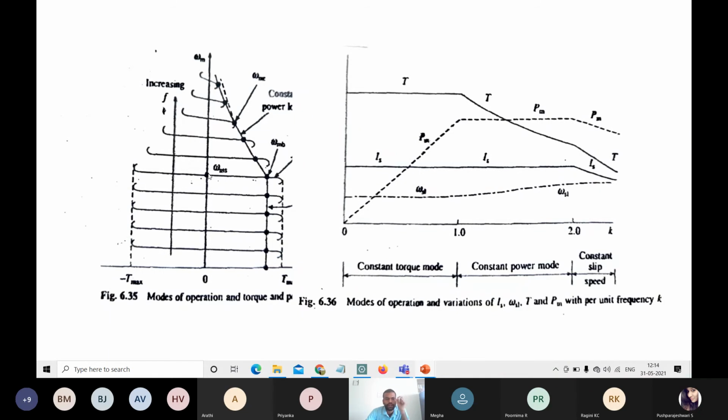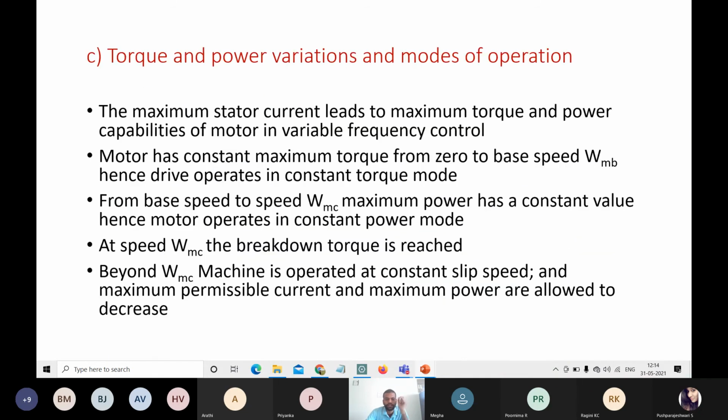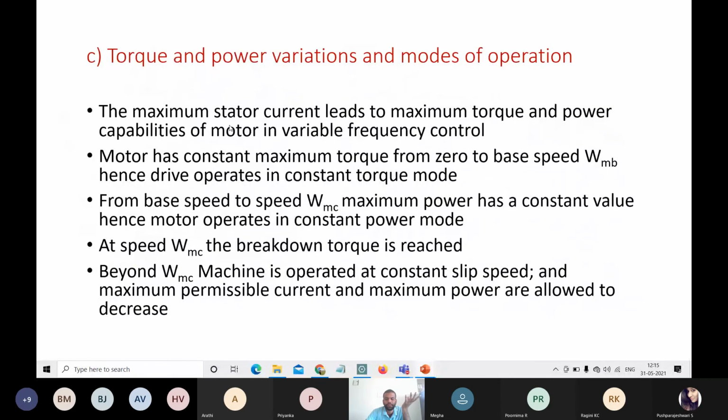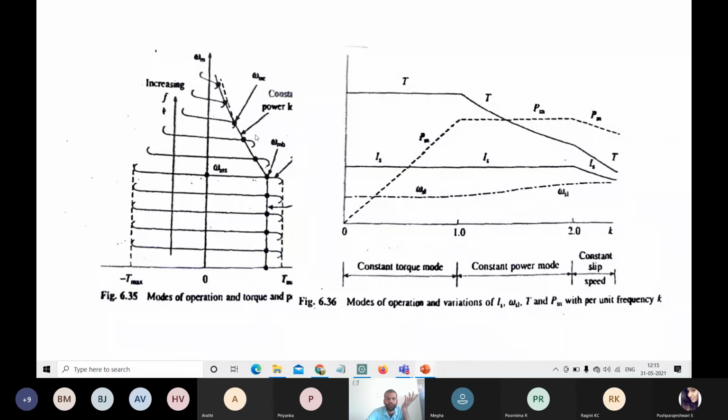From base speed omega mb to omega mc, what happens? The maximum power has a constant value. This constant value leads to constant power. So this omega mb to omega mc region leads to the constant power mode.